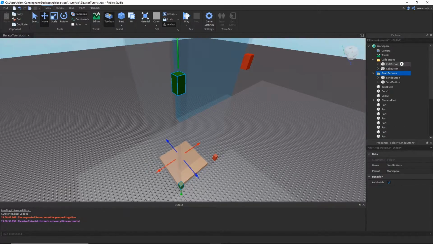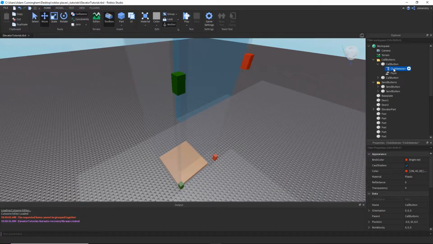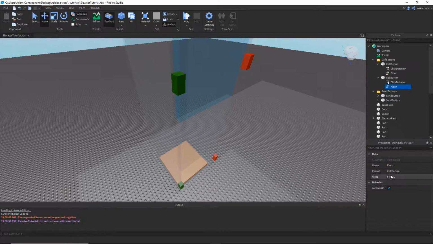If you look inside each button, I just have a click detector so that it can be clicked by the player, and then I also have a floor string value, and for one call button it's floor 1, for another one it's floor 2. Same thing over with the send buttons. I have floor 2, floor 1, and all click detectors.